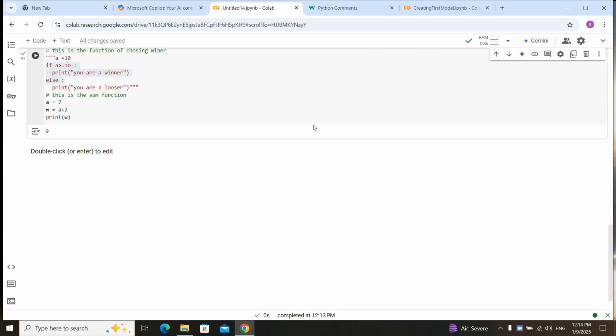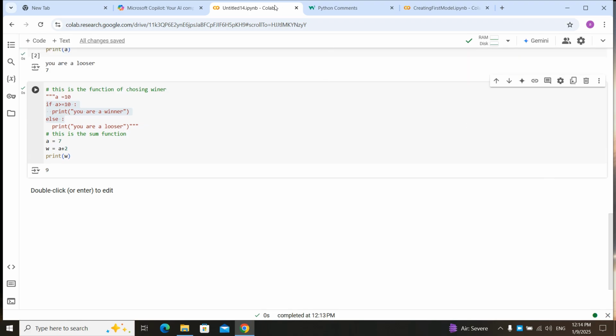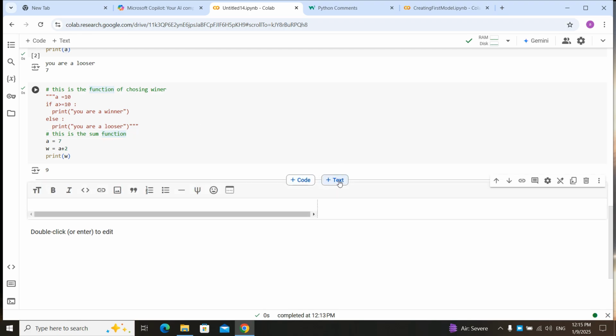In Colab or Jupyter formats, notebooks, IPYNB we call them. They are Python lab. In this format, you can create a text or comment cell. By creating it, here you can write any comment you need without using this hashtag form.